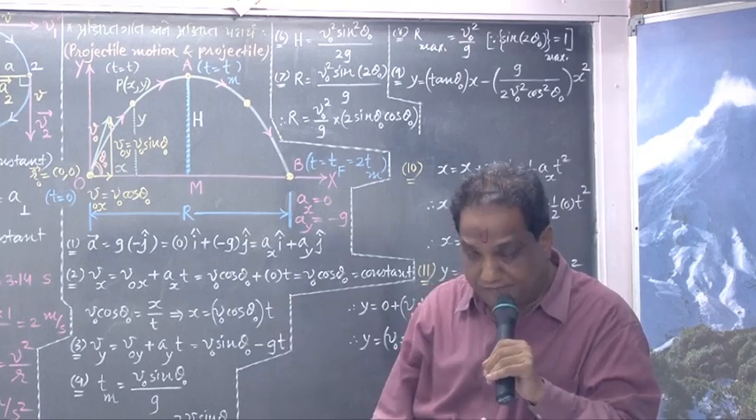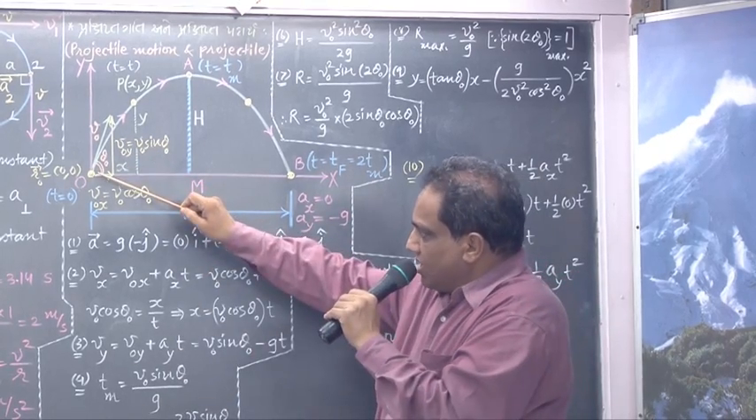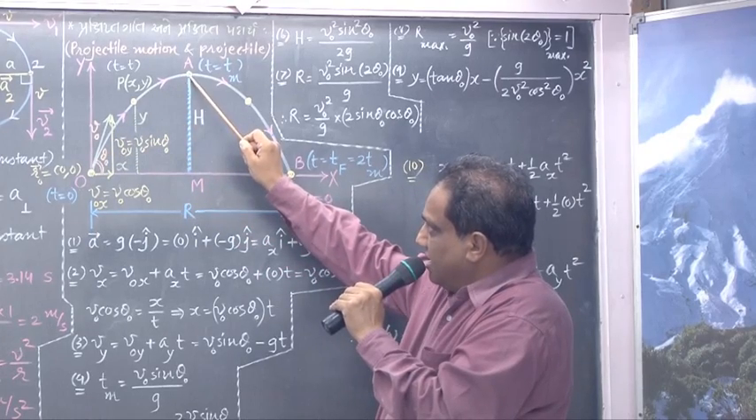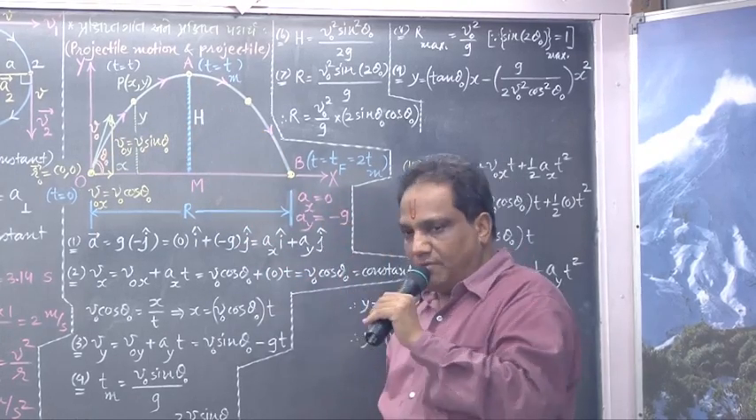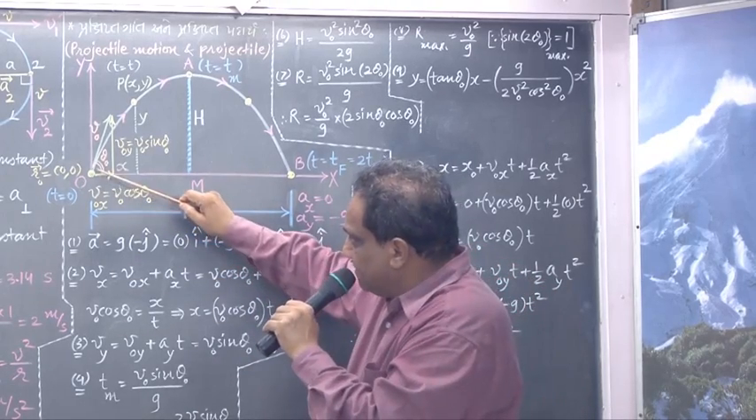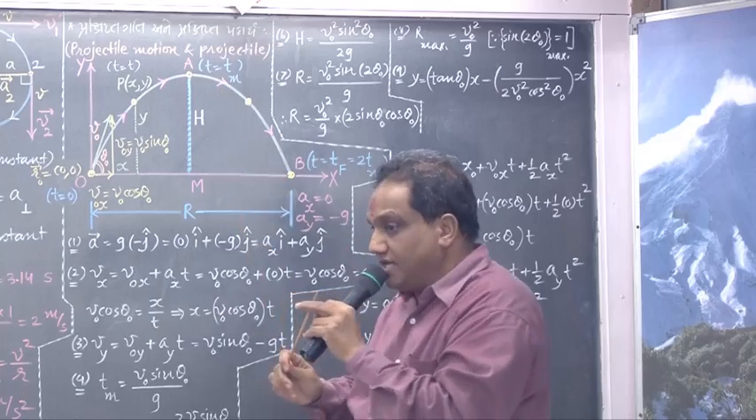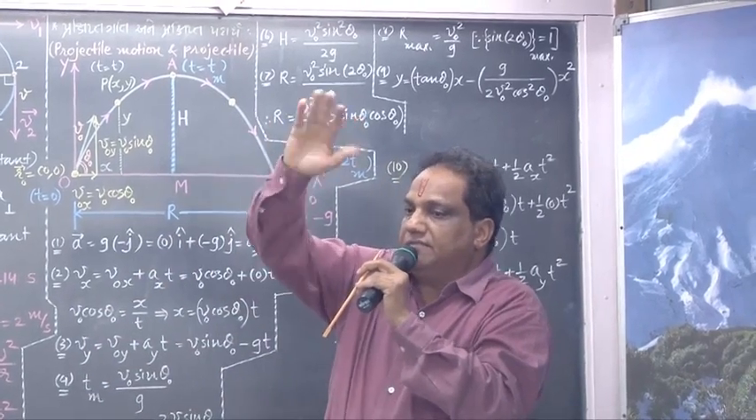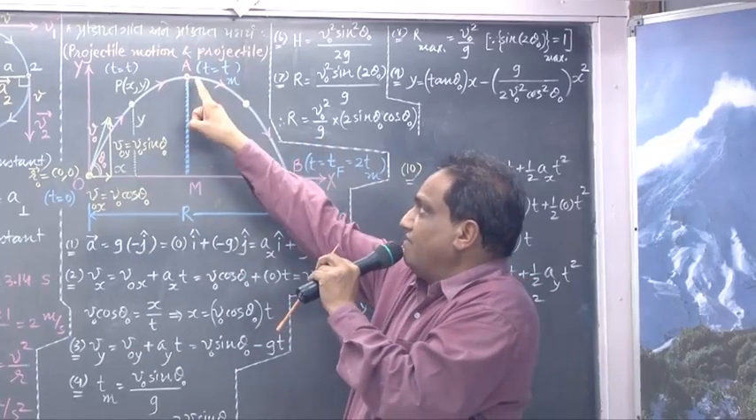Fine. Look. This body is passing this way till point A. What happens? Its height keeps on increasing. It is said to be ascending because height is increasing. This is the point of maximum height.